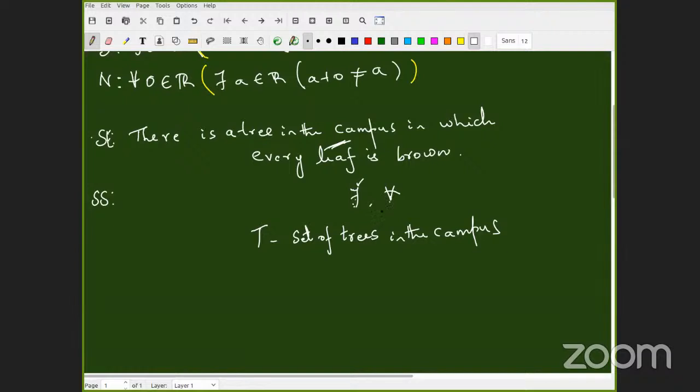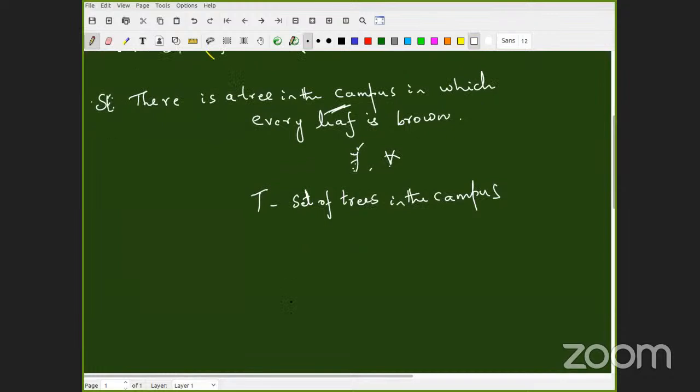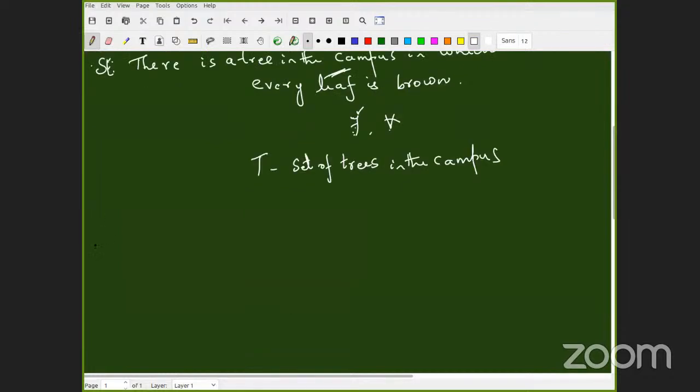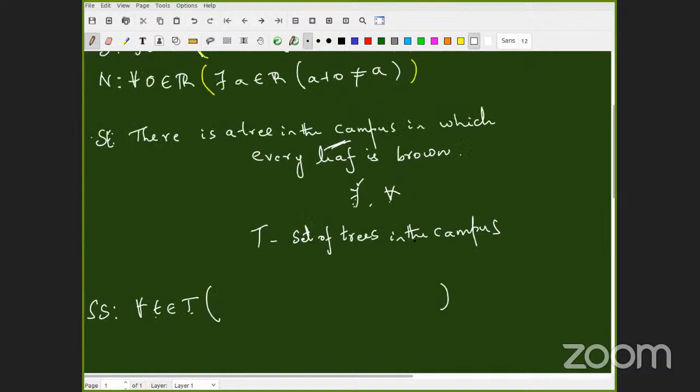But now before identifying, look at the statement carefully. In fact, we can start writing even the statement, but we have to do carefully. Let me write the statement. We'll give a gap and write here. So now, how should it start? For every small t in capital T, right? For every tree in set of trees in the campus, some property is there, right? Now we are going to write that property. What is the property?